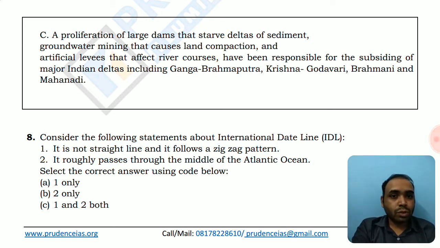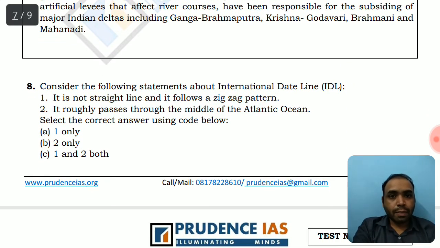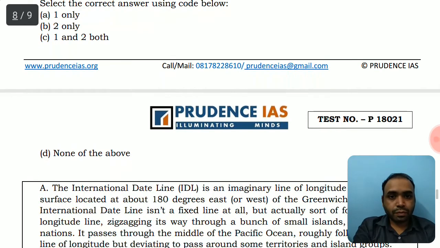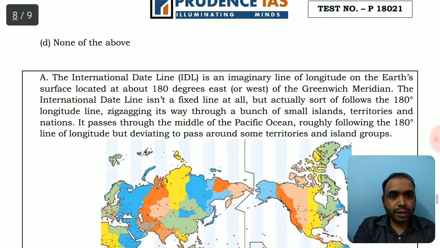It roughly passes through the middle of the Atlantic Ocean. This is incorrect because it is opposite of what Greenwich is. It's almost 180 degrees opposite to the Greenwich, and it divides the Pacific Ocean, not the Atlantic Ocean. So the second option is not correct. So the answer would be A, 1 only. Let's read the explanation with this wonderful diagram.